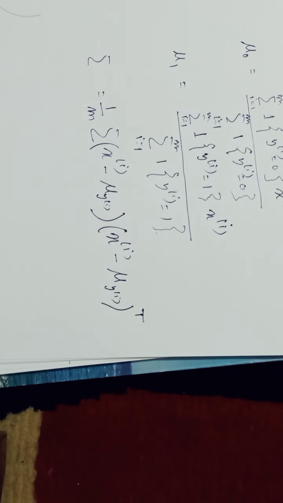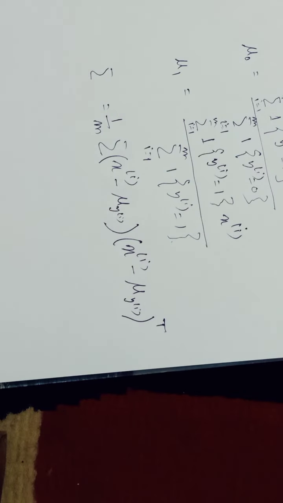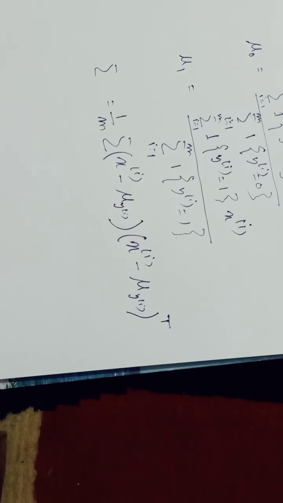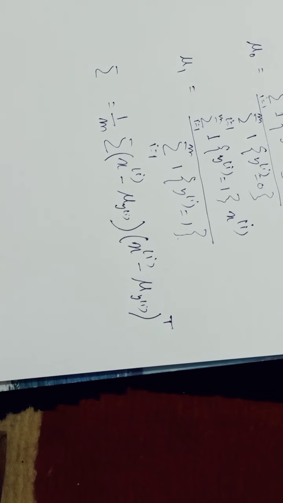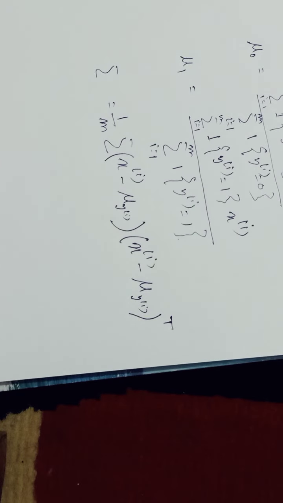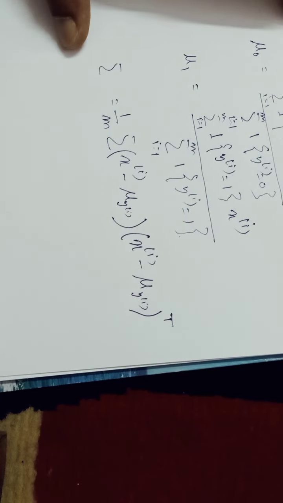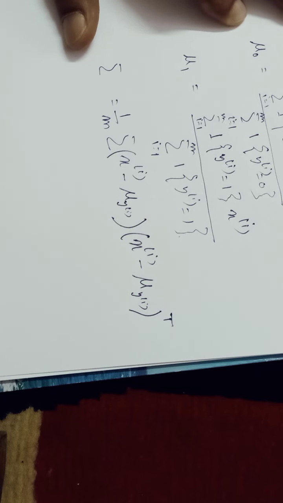So these are the parameters, and after finding them, we can easily get the classifications from this log likelihood equation. This is the model, and these are the parameters. If we can find these values, we can easily say which class an input belongs to.